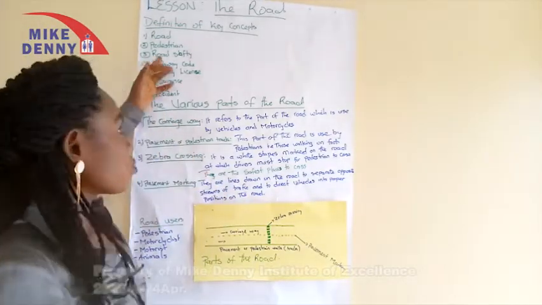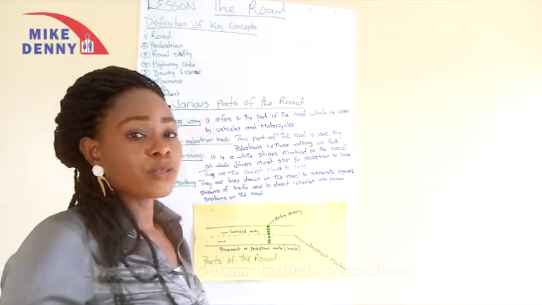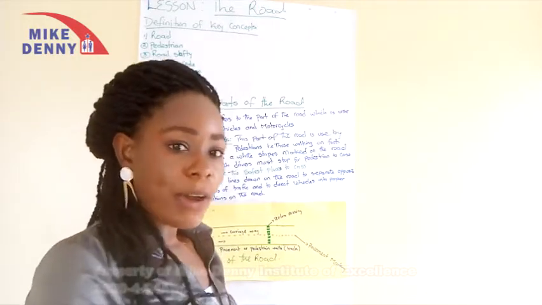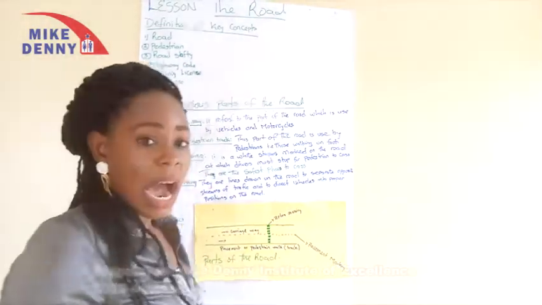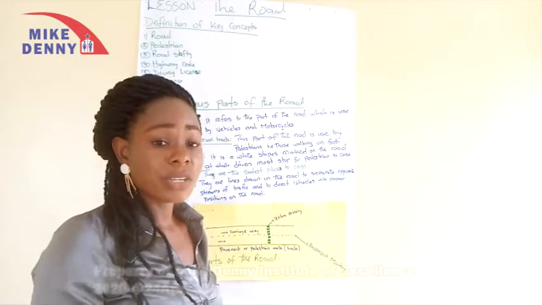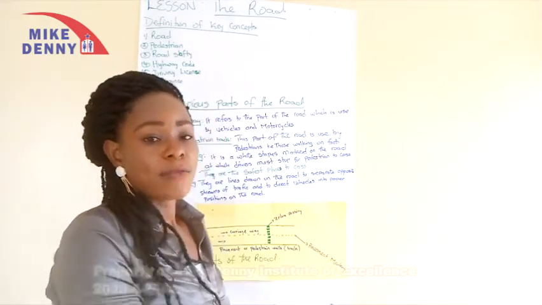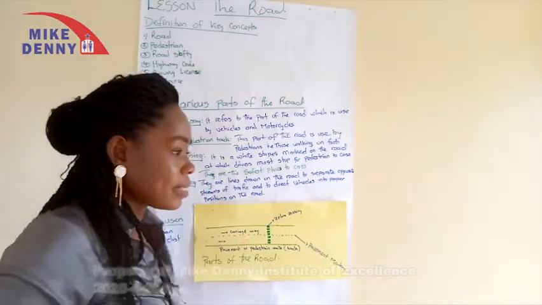The next is road safety. Road safety means the careful use of the road or the good use of the road in order to avoid accident. The next is highway code. Highway codes are rules and regulations that are given to drivers to guide them on the careful use of the road. And the next we have driving license.